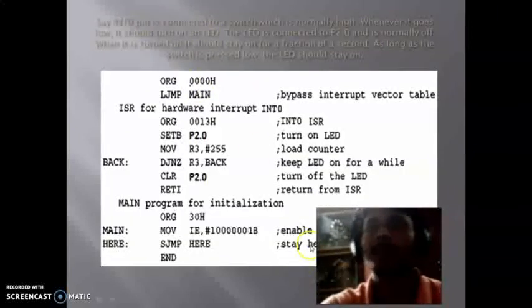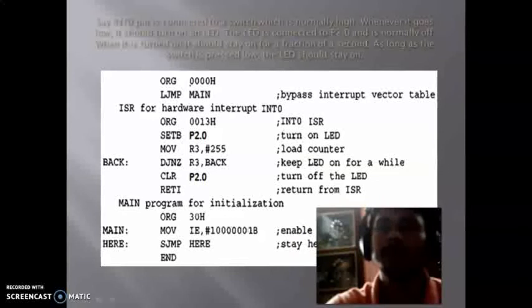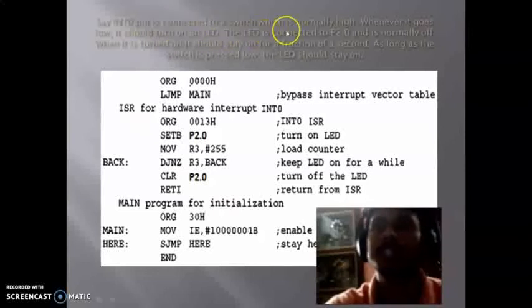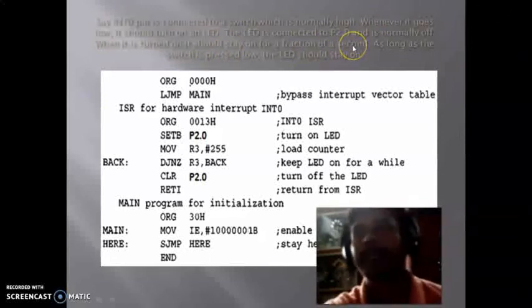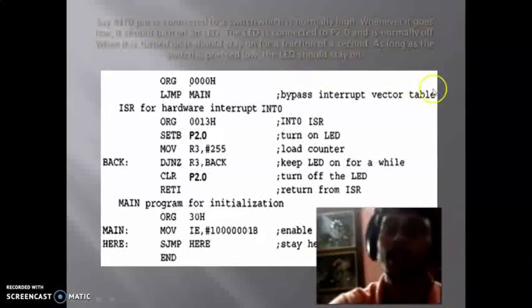Next we have a problem and a program related to the interrupt. Say the INT0 pin is connected to a switch which is normally high. Whenever it goes low, it should turn on an LED. The LED is connected to P2.0 and is normally off. When it is turned on, it should stay on for a fraction of a second. As long as the switch is pressed low, the LED should stay on.